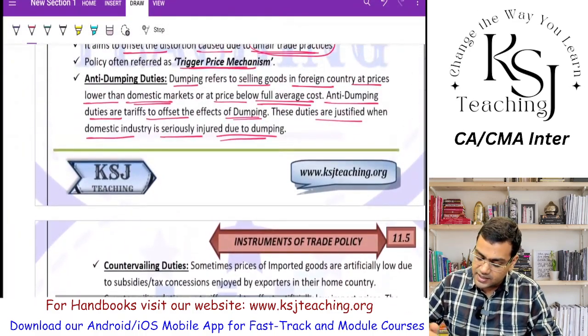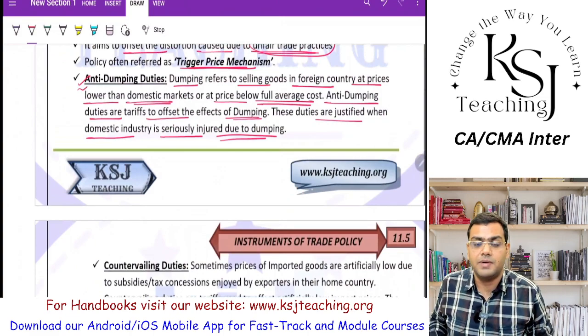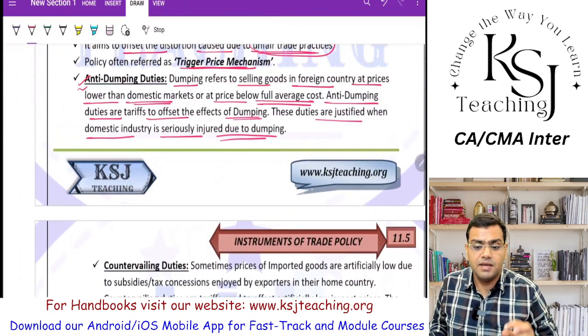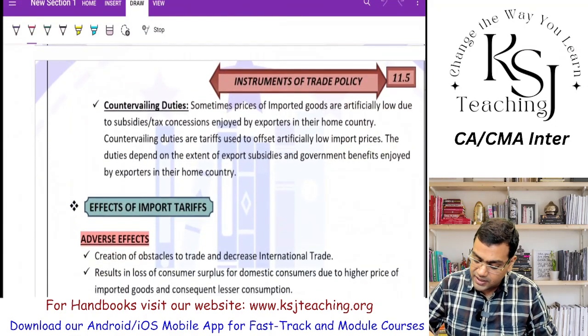So this is what is anti-dumping duty. They try to dump this product in country B at very low prices, which negatively impacts the domestic market. Then there are the countervailing duties.